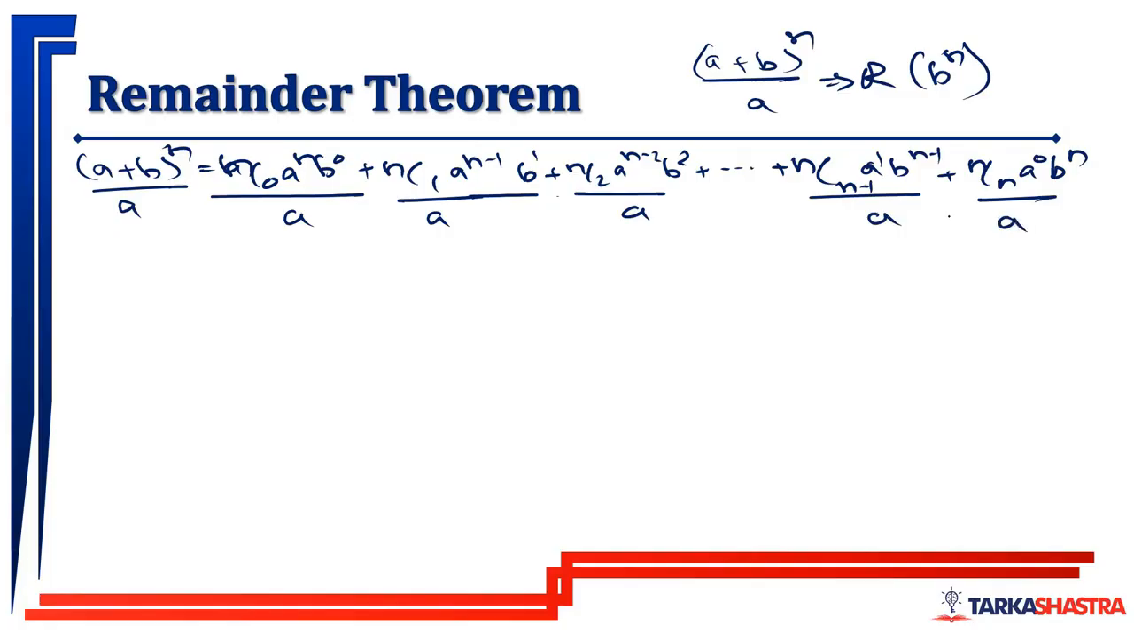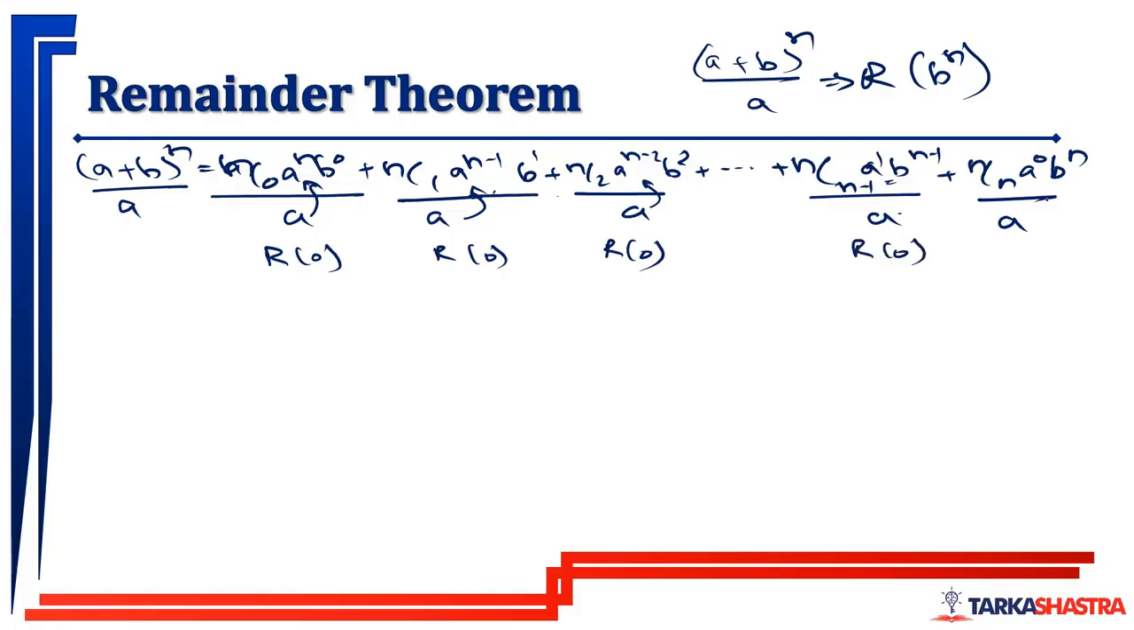Now, what do you see? You see a multiple of a over here. a^n is a multiple of a. So this term will leave a remainder of 0. And here also you see a multiple of a, so this term will also leave a remainder of 0. This term will also leave a remainder of 0 because you see a multiple of a. Here also you have a, and this is a, so this numerator will be divisible by this denominator a. So this term will also leave a remainder of 0.